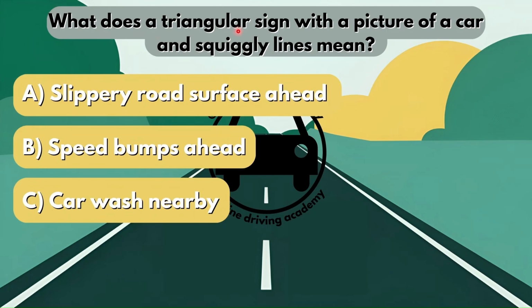What does a triangular sign with a picture of a car and squiggly lines mean? When you're talking about squiggly lines, they're actually referring to tire tracks, right? So you know what tire tracks look like. It's not always in a straight line. It's kind of squiggly. That's what they are referring to. So is it option A, there's a slippery road surface ahead? Is it option B, there are speed bumps ahead? Or is it option C, there's a car wash nearby? Now the correct answer here would be there's a slippery road surface ahead.